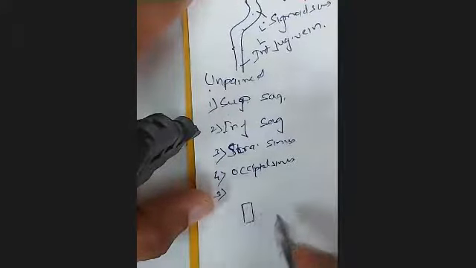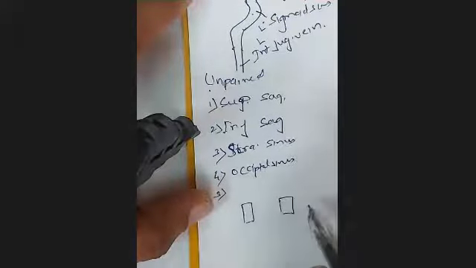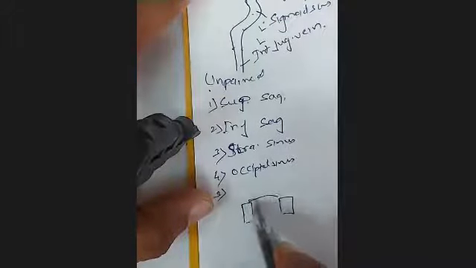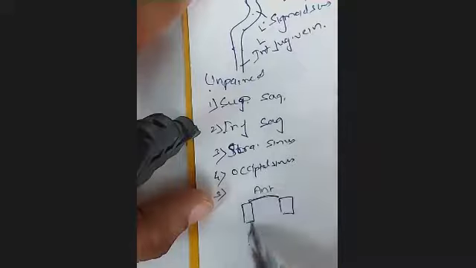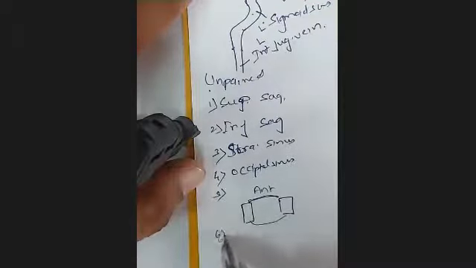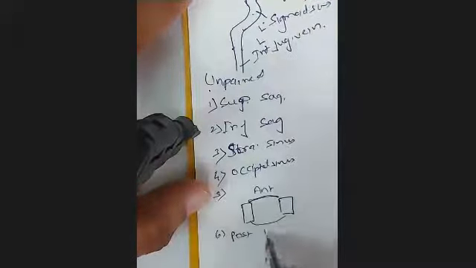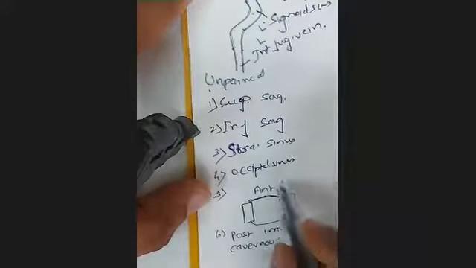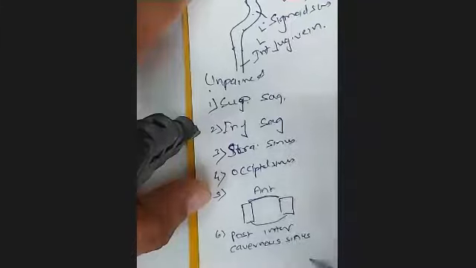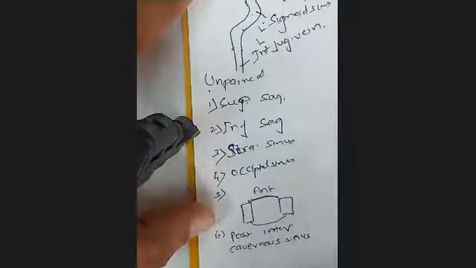If this is the cavernous sinus of one side and this is the cavernous sinus of the other side, they are connected to each other by the anterior and posterior intercavernous sinus. So that will be 5 and 6.